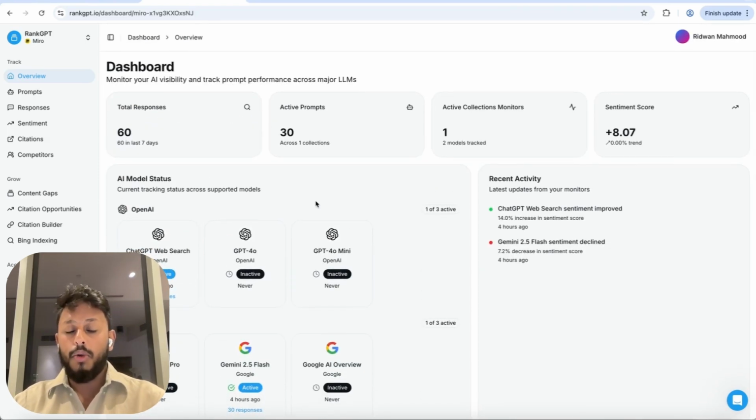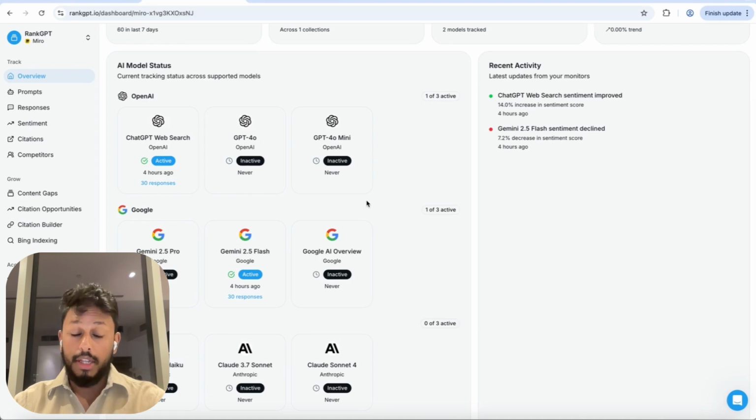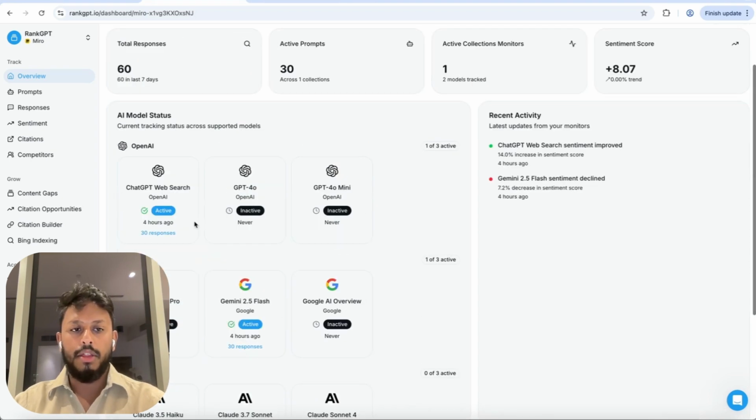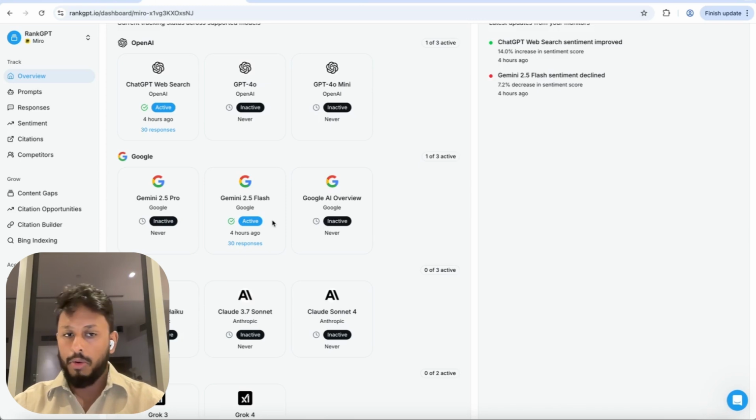And the main models that will be set up for you automatically in the demo collection in your account will be the ChatGPT web search model. That's the main model that most people are using right now in ChatGPT usage, this model here. So we'll already have that set up for you. And then Gemini 2.5 Flash, which is the main Google model that a lot of people are using.